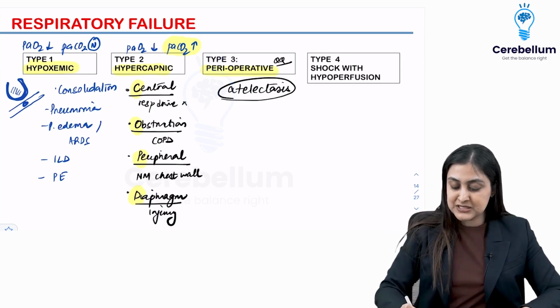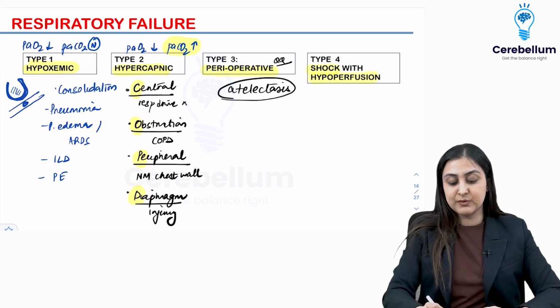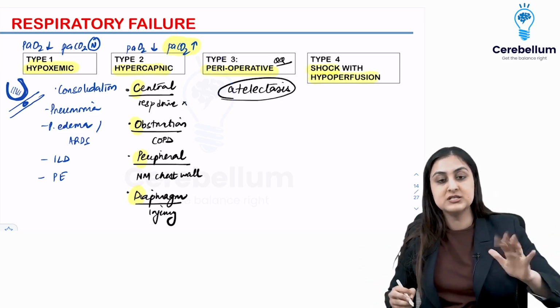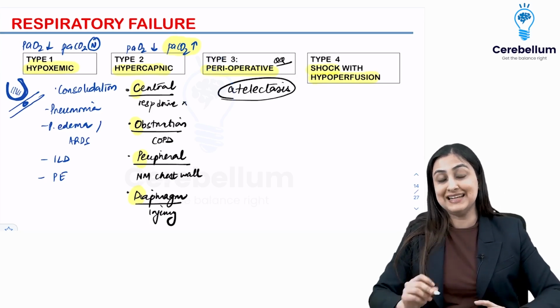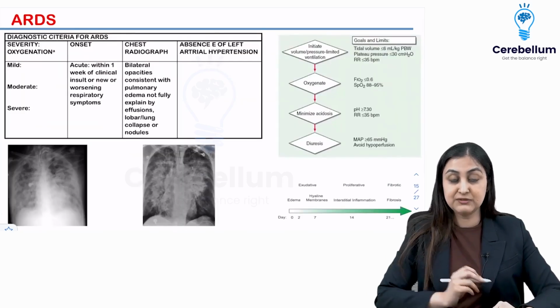Type 4 is very specific: because of shock with hypoperfusion to the chest wall muscles, you are having respiratory failure. So for both of these you just want to remember the names. All right, so this is about respiratory failure.